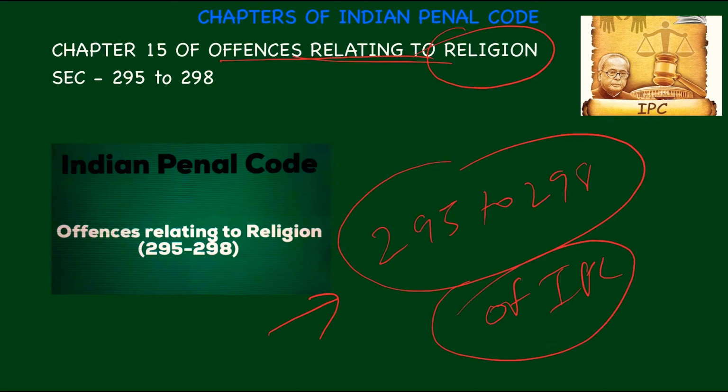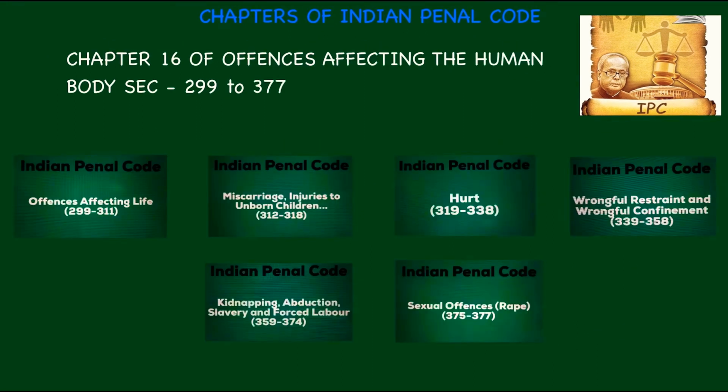Come to chapter 16. Chapter 16 is discussed in various parts. Chapter 16, Of Offences affecting the Human Body, is section 299 to 377. First, offences affecting life, between section 299 to 311. Second, miscarriage and injuries to unborn children, between section 312 to 318. Hurt, between section 319 to 338.